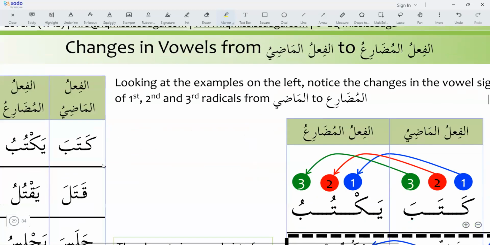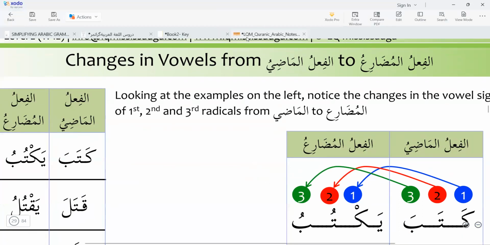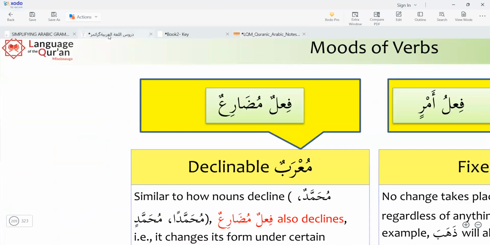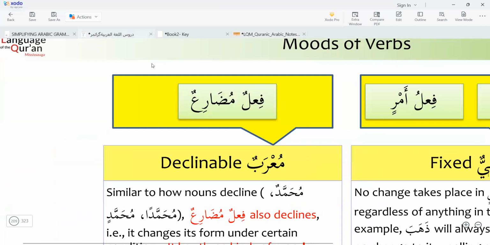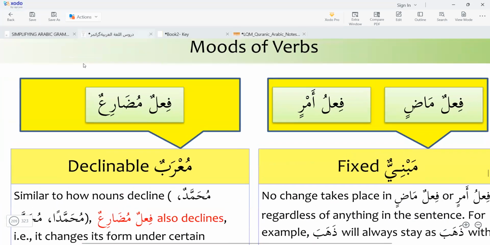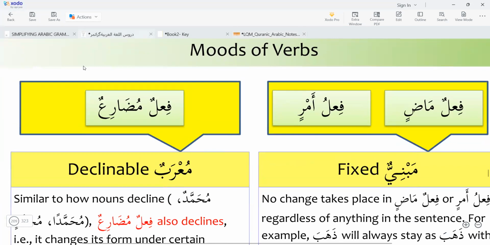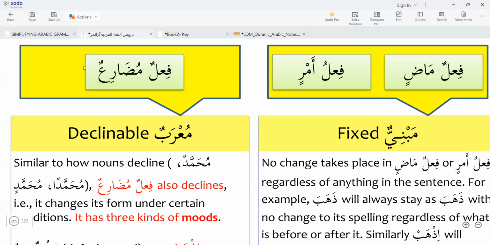So how can we change this into the fi'l mudari? What is the basic rule? We change fi'l madi into the fi'l mudari. Before this, we learn more about the fi'l madi and fi'l mudari, the modes of the verb. We learn first about the modes of the verb. What are the modes of the verb?